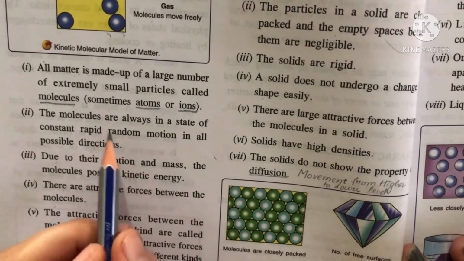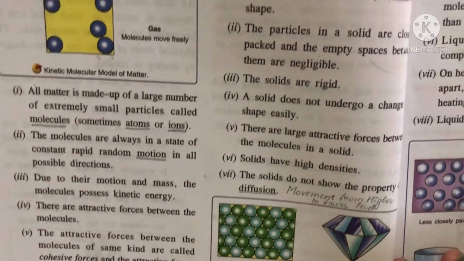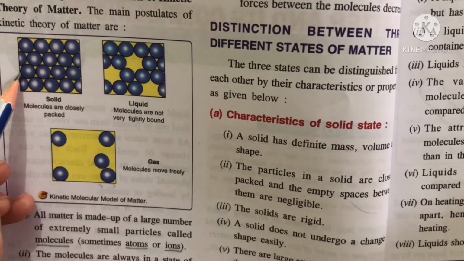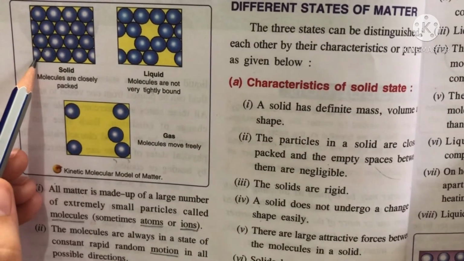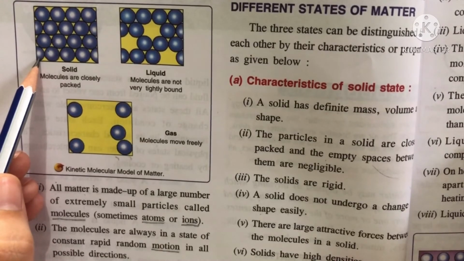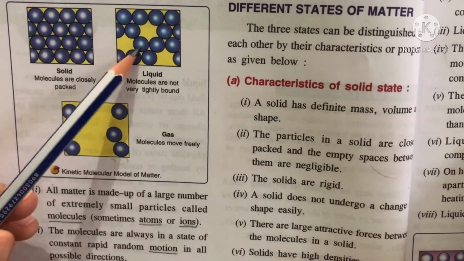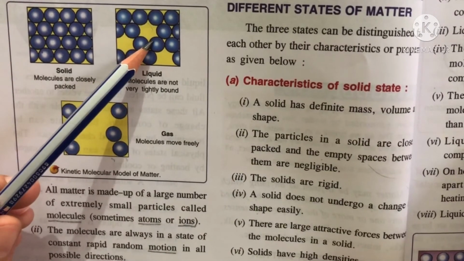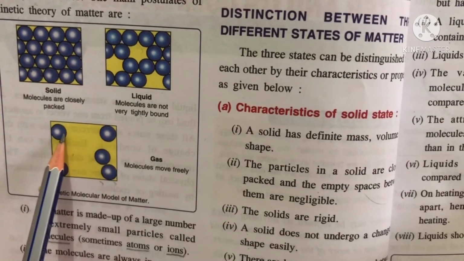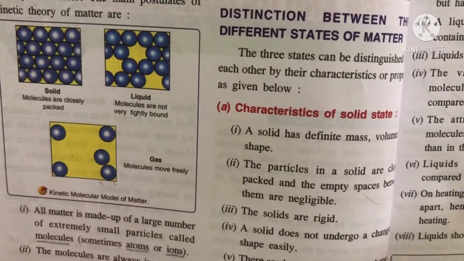The second postulate tells us the motion of these particles in these three states. In case of solids, the particles are arranged in a closely packed manner. So, in this case, the motion of the particle is not possible, but they vibrate on their own position. In case of liquids, there is distance between the particles, so they move easily. In case of gases, there is large distance present between the particles, so they easily move in any direction.